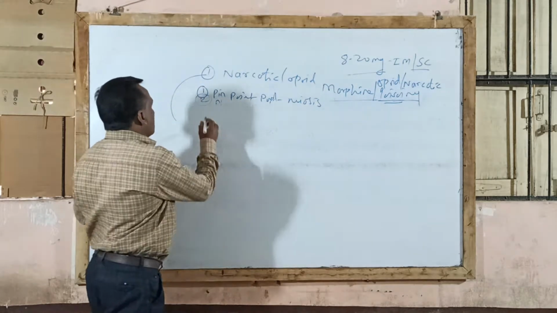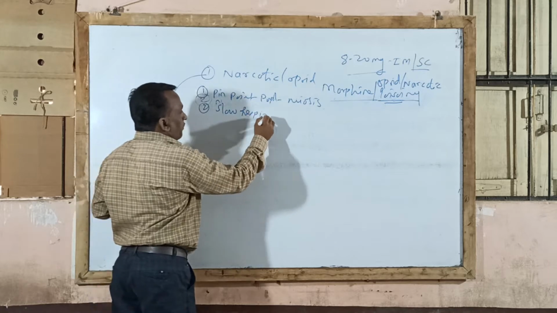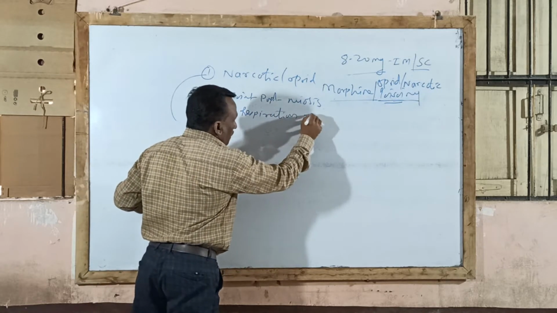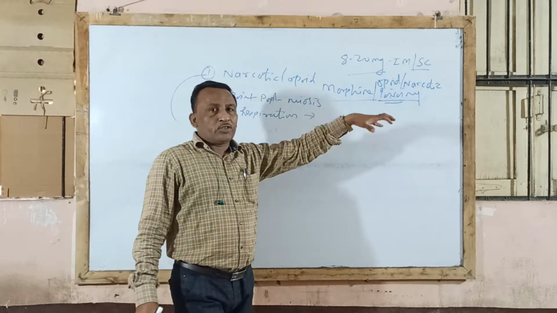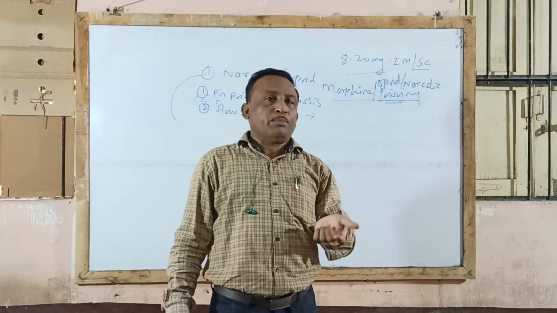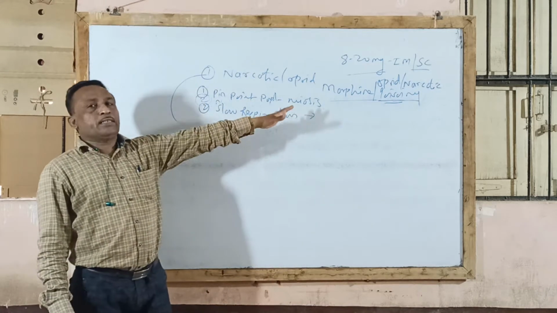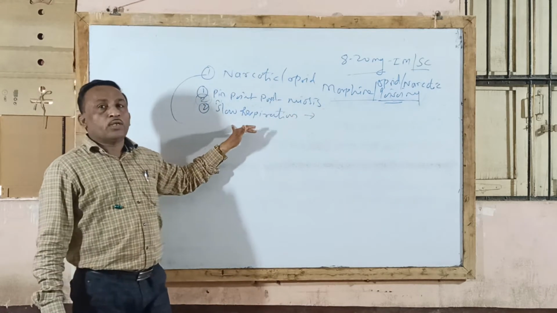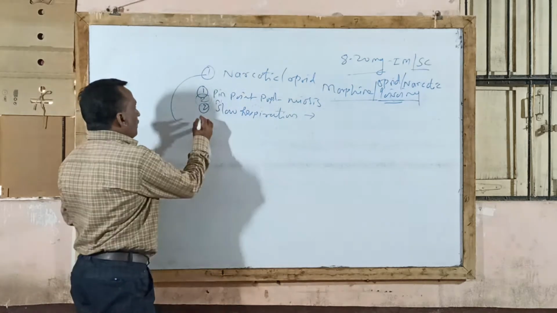In addition to this, it also causes slow respiration. As already completed under pharmacological actions, morphine depresses the medulla oblongata, the respiratory center, and so it depresses respiration. Whenever morphine poisoning occurs, it causes slow respiration; the respiration of the patient decreases. There is a pinpoint pupil.